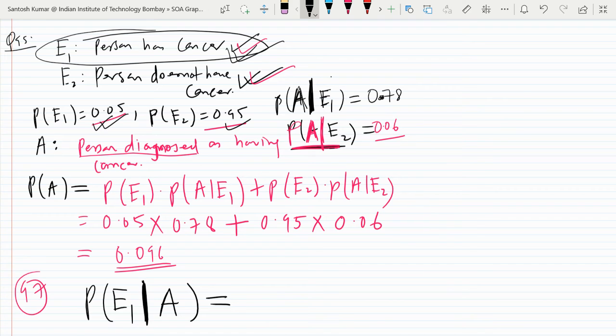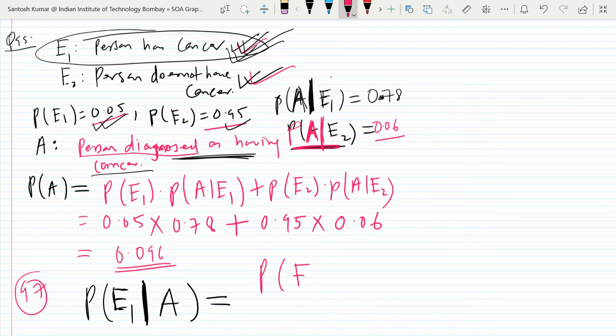Whatever is given, you write later on. Whatever you want to ask, you write first. They want to ask the probability that the person actually has cancer, given that the person is diagnosed with having cancer or having the disease. So you have to find the probability of E1 given A. When they ask you this, you have to use Bayes theorem.